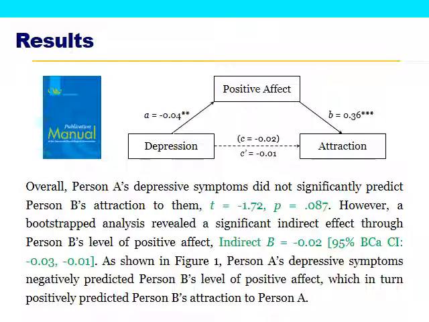So this is a good example of exactly what Hayes was talking about in the paper that he wrote in 2009, saying that even if you don't have a significant total effect, you can still have a significant indirect effect. There's still something interesting happening here. So what the results of the analysis show is that person A's level of depression did actually predict lower levels of positive affect in their conversation partner, which in turn made them less attractive to their conversation partner.